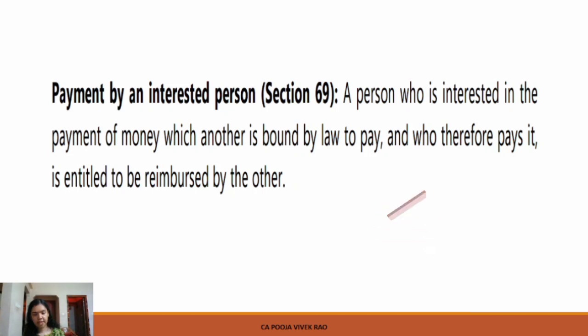So in this case, as per the rental agreement, Mr. L was liable to pay the electricity bill. However, Mr. M paid it out of his own interest to avoid disconnection of the electricity. So in this case, Mr. M has to be reimbursed by Mr. L as per section 69 of the Indian Contract Act.